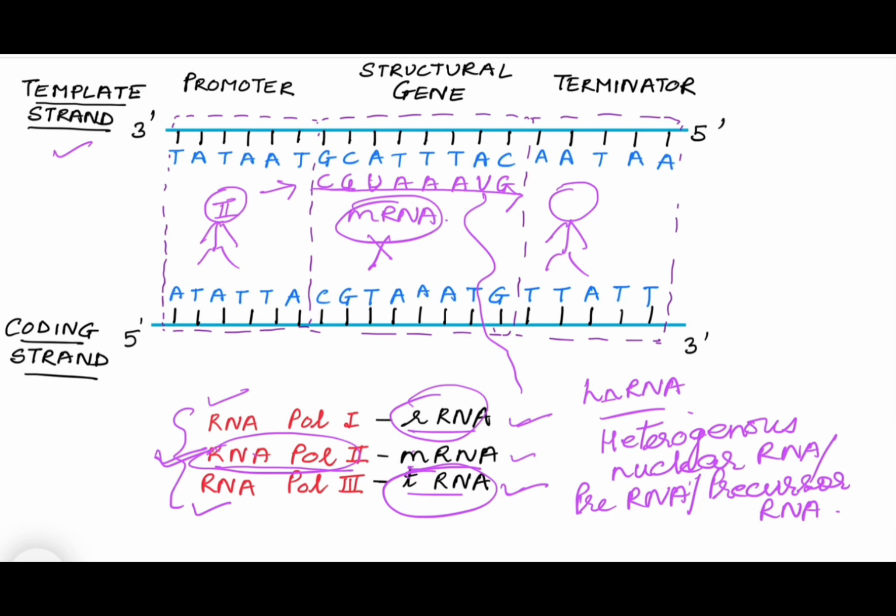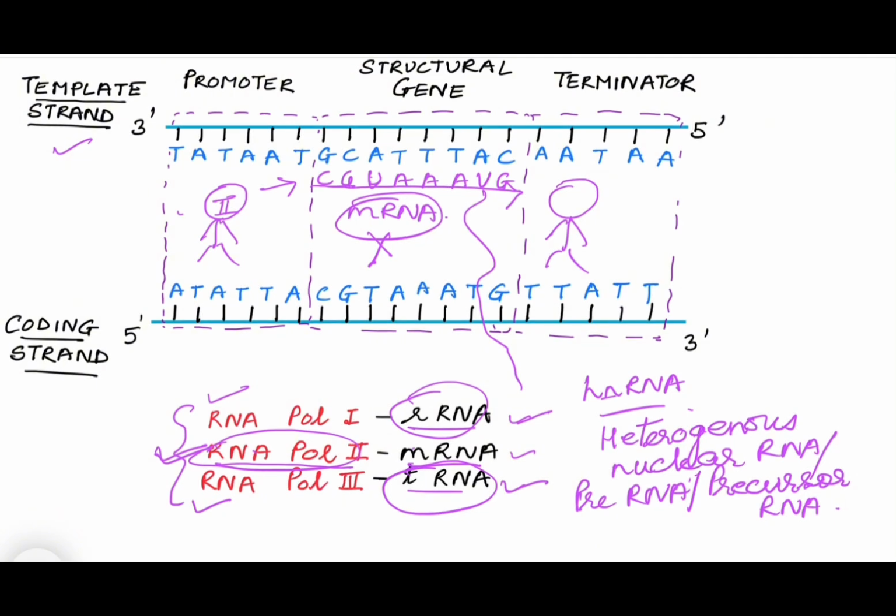One more point to be mentioned, that I said that as soon as RNA polymerase I, II or III, whichever, binds to the promoter site, then the DNA strand separates. It's not the entire DNA strand, it is only that portion where RNA polymerase is attaching to the template strand. There the strands separate and form a kind of bubble, and RNA is formed, whether it is rRNA or tRNA or mRNA or hnRNA. So whichever RNA is formed, only a bubble is formed in the double-stranded DNA molecule, so that the two strands separate at that particular point and RNA is formed.